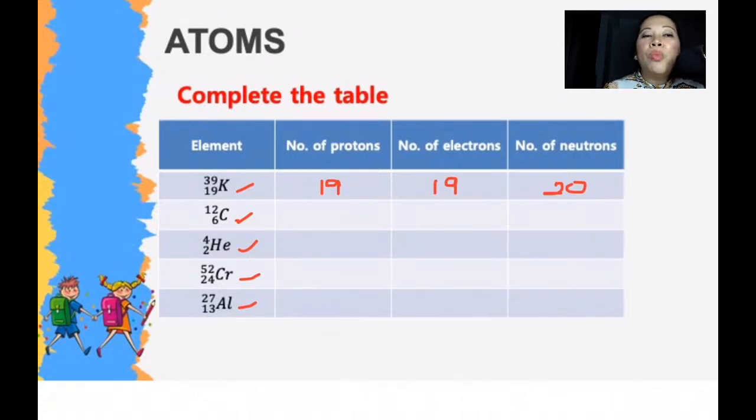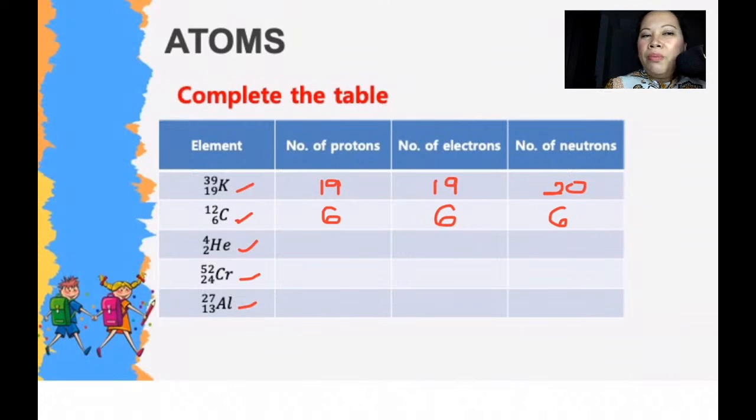So again, the smaller number in the periodic table is your atomic number, which is your number of protons and number of electrons, while the bigger number is what we call our mass number, wherein you can find the number of neutrons by subtracting the atomic number from the mass number. Yay, that is right, Tokushima. You have 6 protons, 6 electrons, and 6 neutrons. Well done. Yes, for carbon, that's great.